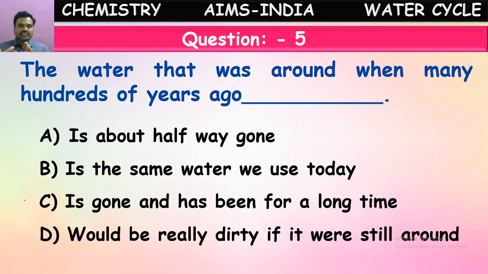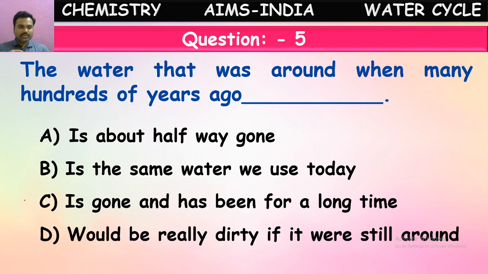It is given with options. It is halfway gone: some of the water has gone naturally. The second option is the same water which we are using nowadays. The water which was there 100 years back, is the same water we are using now? Is it correct? The third option is gone and has been for a long time.